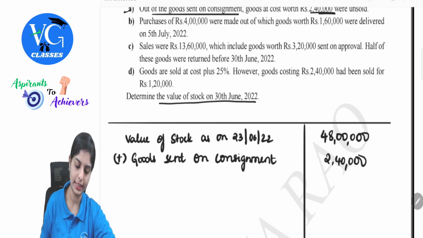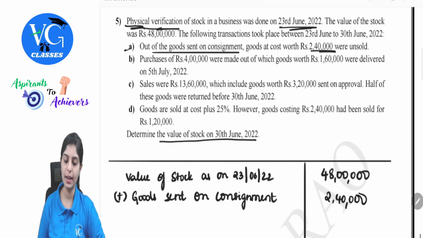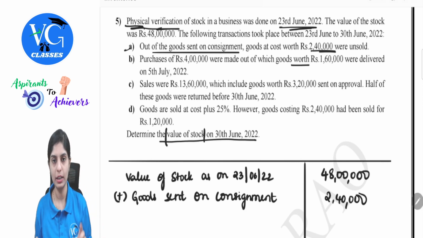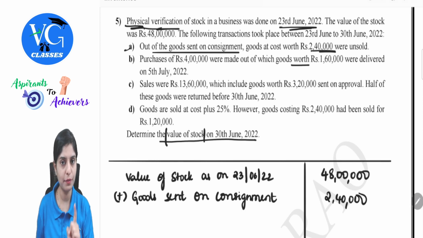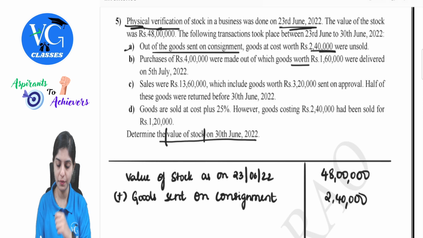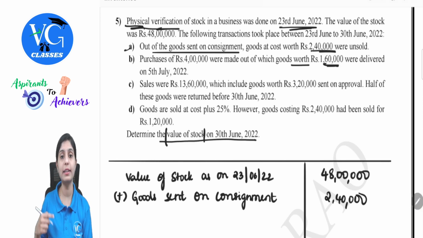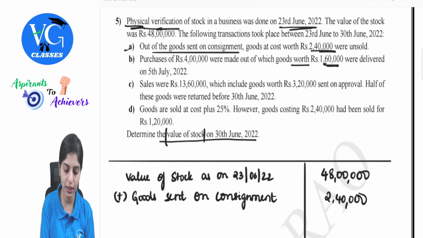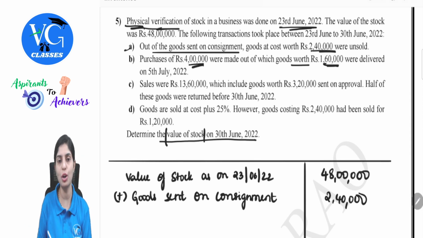2,40,000. Next, purchases of 4 lakh were made, out of which goods worth 1,60,000 were delivered on 5th of July. See here, they are just asking us the value of stock and not the value of physical stock. If the question was value of physical stock, then the proportion with respect to 1,60,000 getting delivered on 5th July would definitely have an impact. Since this purchase is for a total value of 4 lakh, this belongs to your stock.